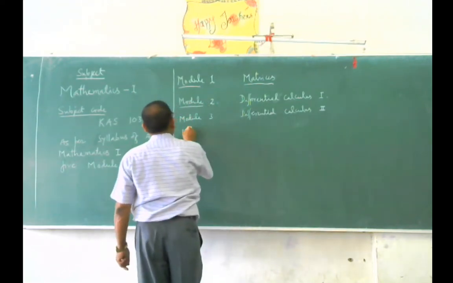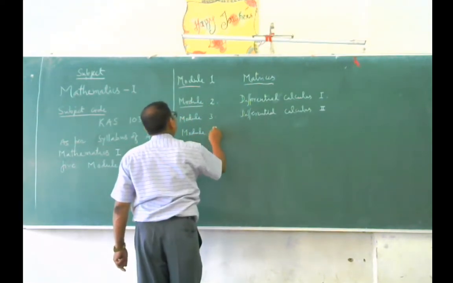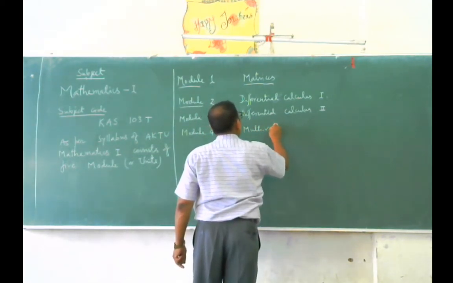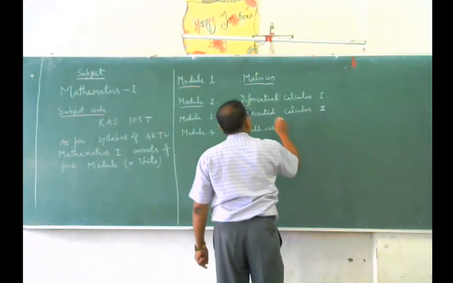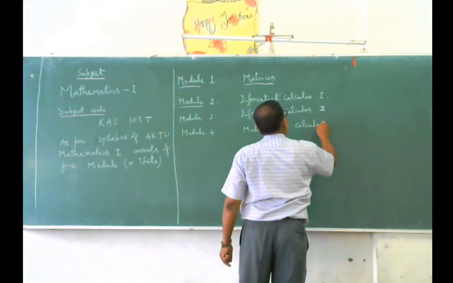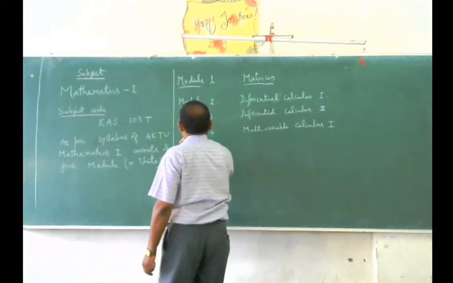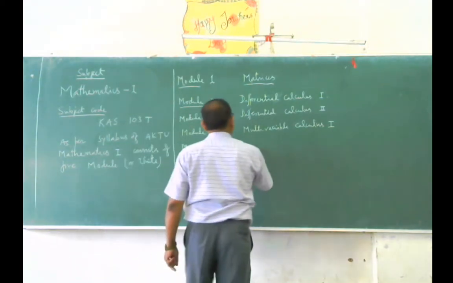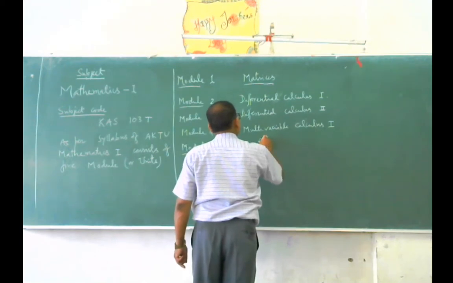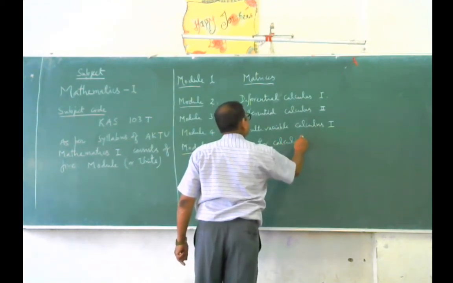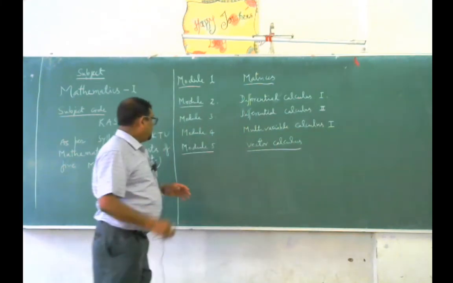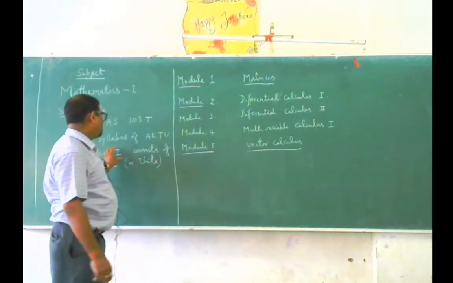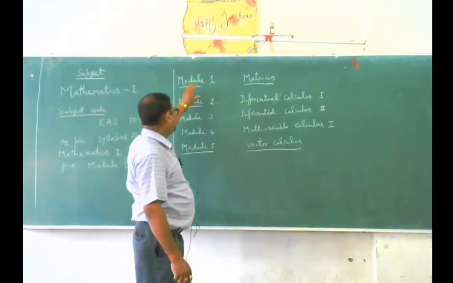And module 4 is multivariate calculus 1. And module 5 is vector calculus. So these are the 5 modules. The mathematics 1 consists of these 5 modules.